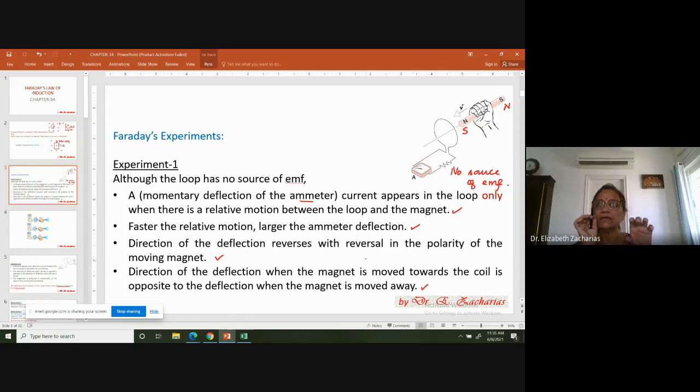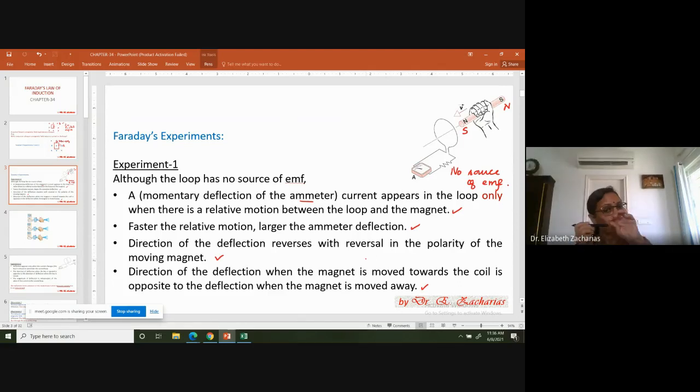Okay, and finally, one thing that is noticed is that deflection is there only when there is a relative motion between your bar magnet and the loop. If you hold it at rest, even inside the loop, there is no current. So that means he is observing that even without a source of EMF, there is a momentary current which is happening simply because of the relative motion between the bar magnet and the loop.